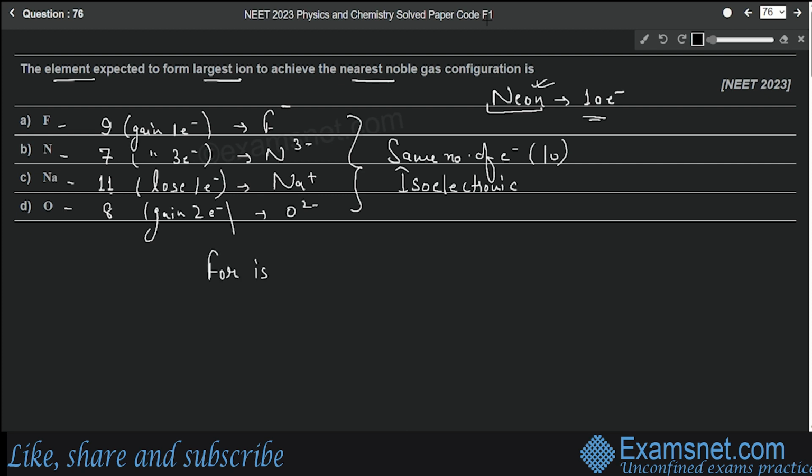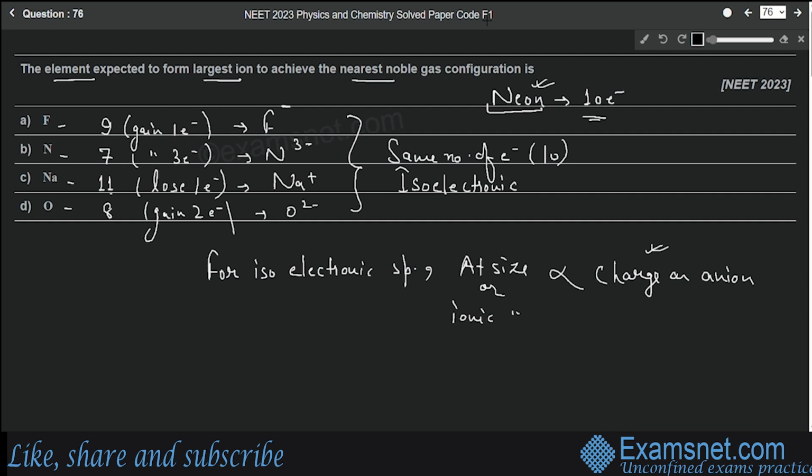For isoelectronic species, ionic size is proportional to charge on the anion. That means more the charge on the anion, more will be the size. So which anion has maximum charge? Nitrogen, 3 minus. Therefore it will have maximum size. So option B will be the correct answer.